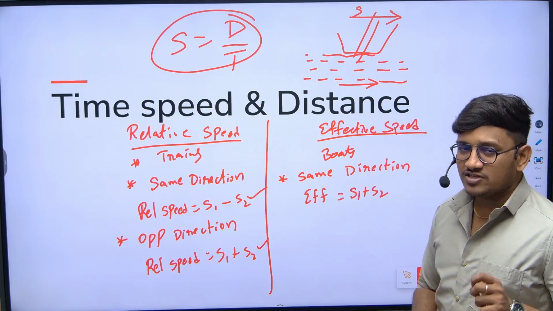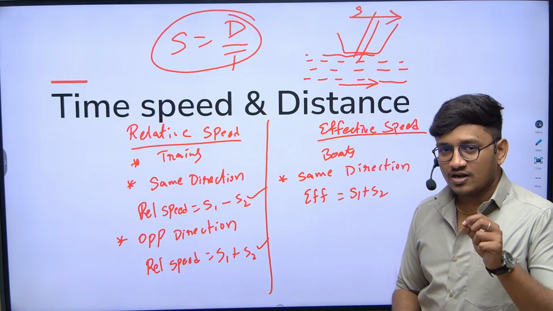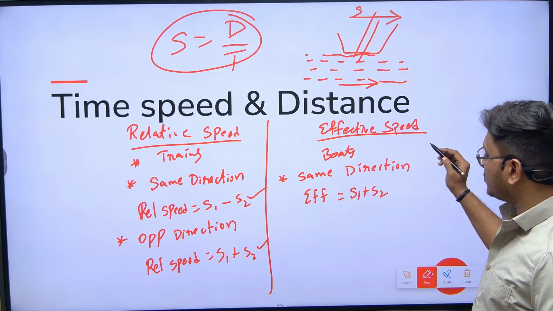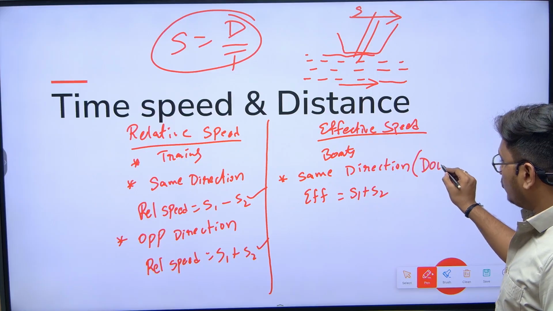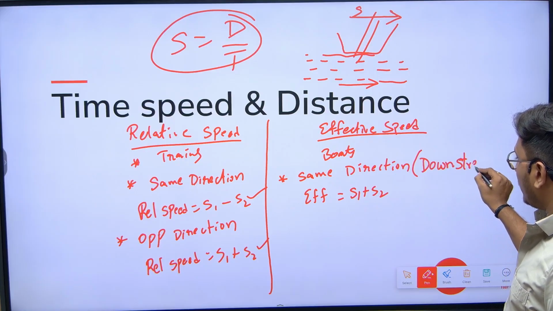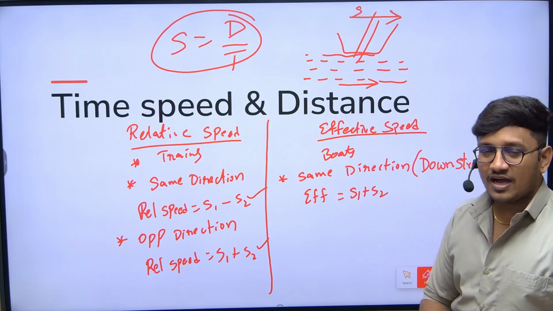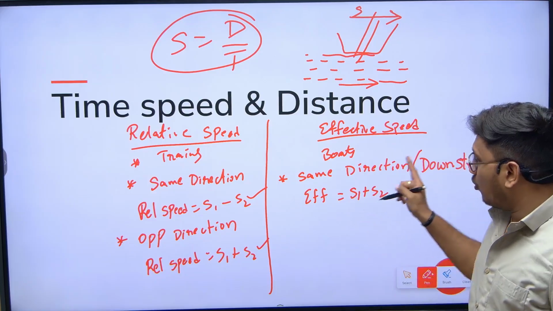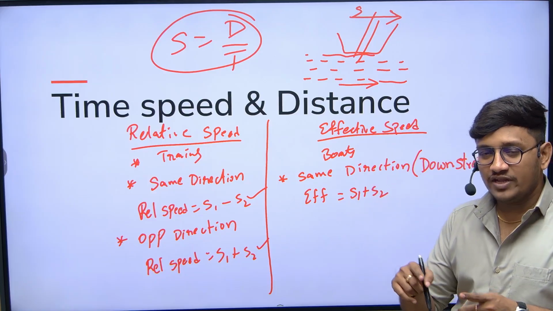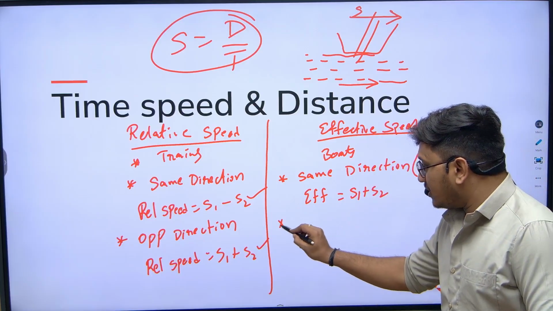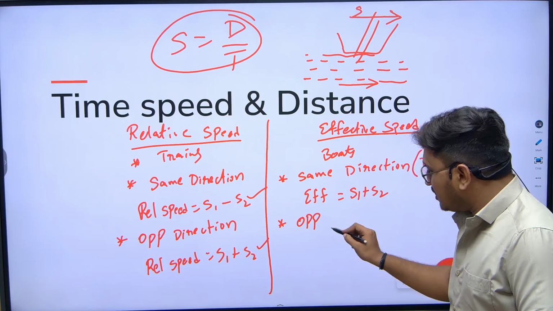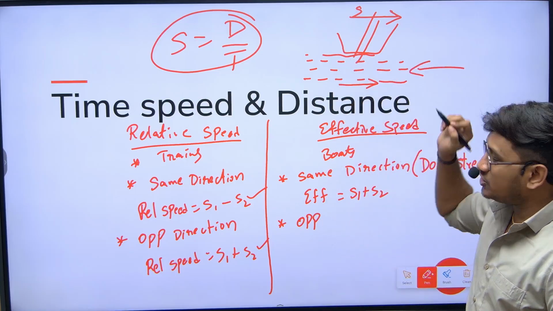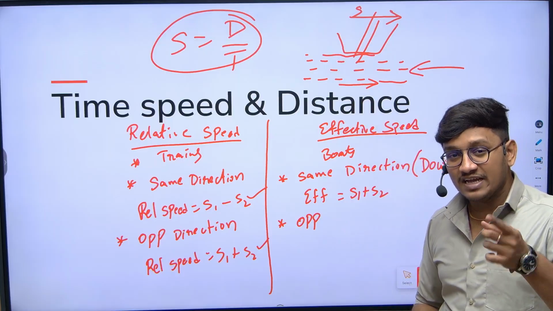Actually they will not mention whether water and boat are traveling in the same direction or opposite direction. Instead they will mention downstream. There are two conditions called downstream and upstream. If they mention downstream, keep it in your mind: both water and boat are moving in the same direction. What if water is against the boat? The boat is moving in this direction, water is moving opposite to the boat, obviously boat speed will decrease.